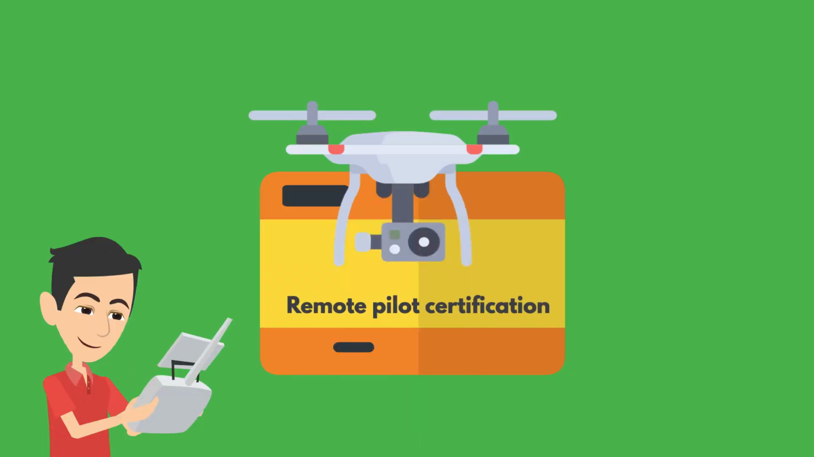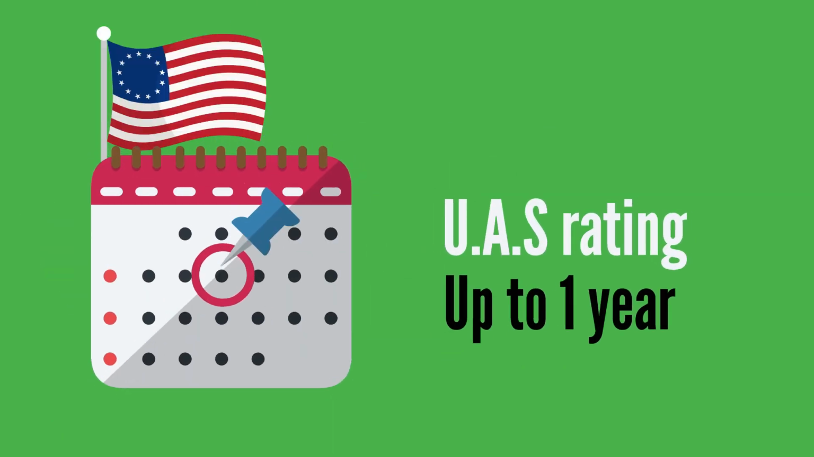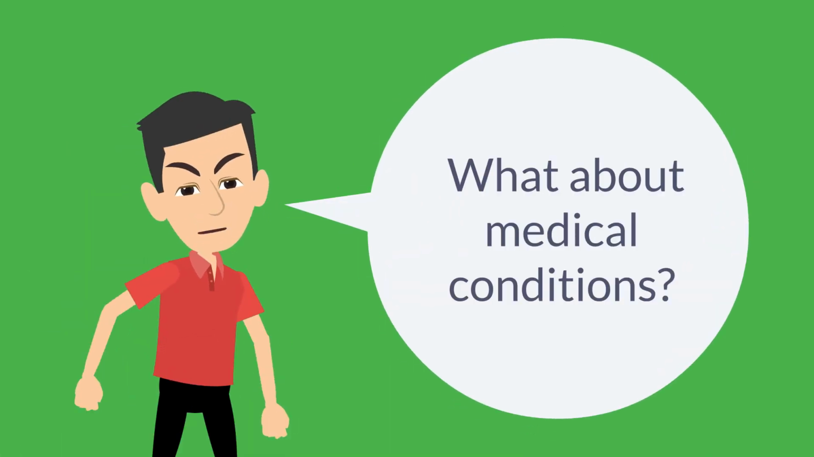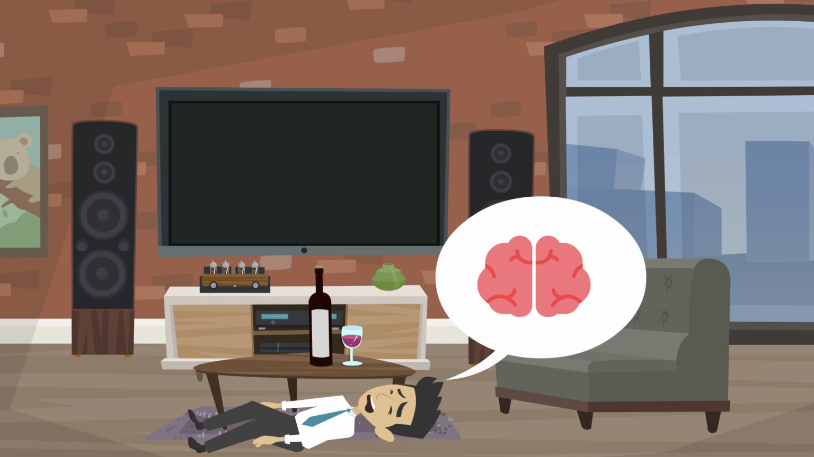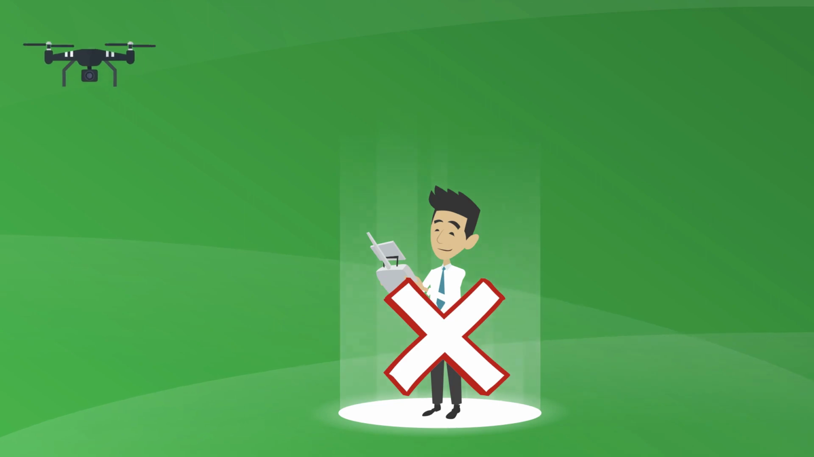grounds for denial of application for remote pilot certification with a small UAS rating for a period of up to 1 year after the date of refusal, and suspension or revocation of a remote pilot certificate with a small unmanned aircraft rating. What about medical conditions? Certain conditions, such as epilepsy, may affect your ability to operate a small unmanned aircraft.